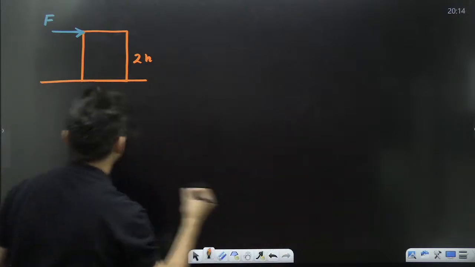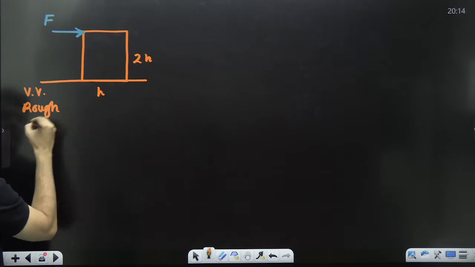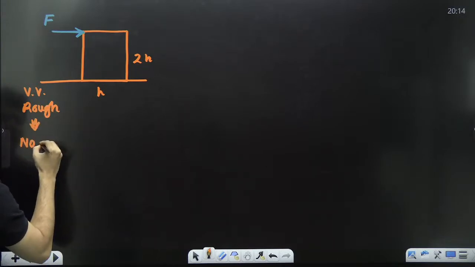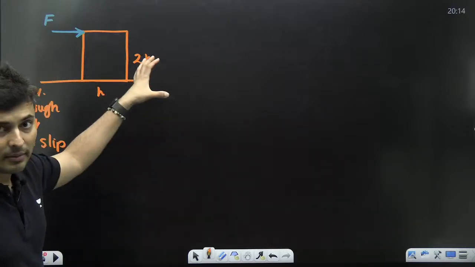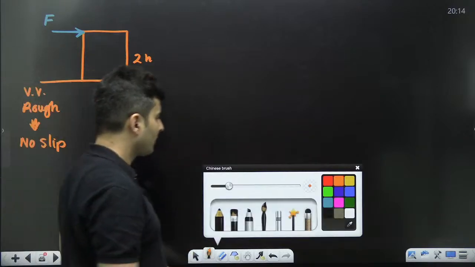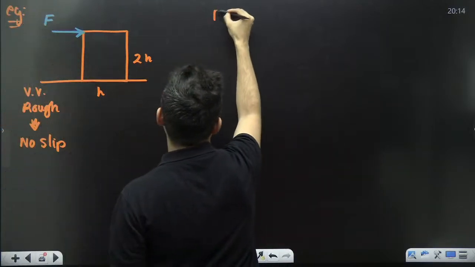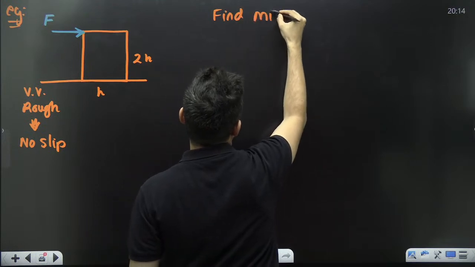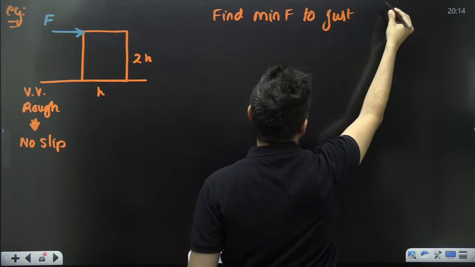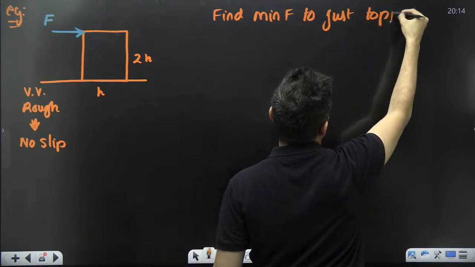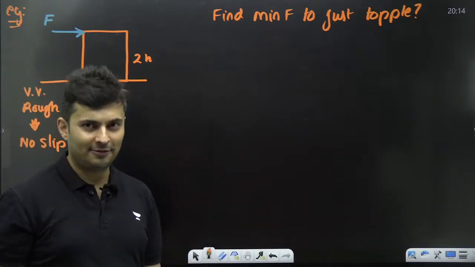This is very, very rough, so that it implies that there is no slipping whatsoever. The box does not slip. Question is, in this particular thing, find the minimum F to just begin to topple. For it to just topple, what should be that minimum value of F?